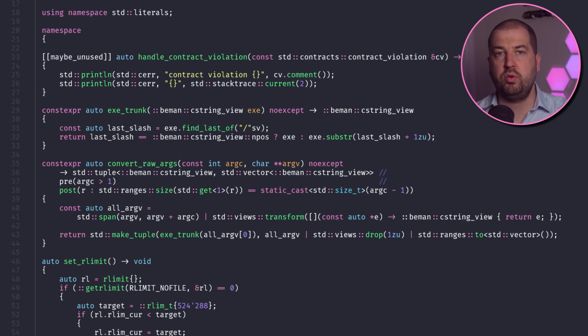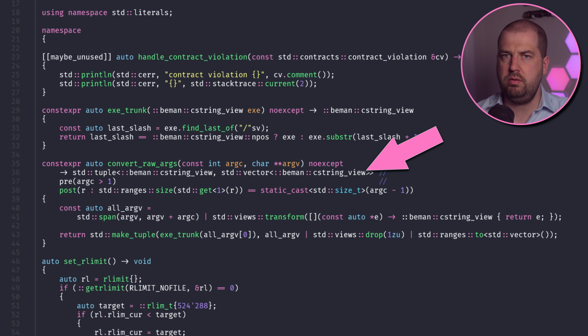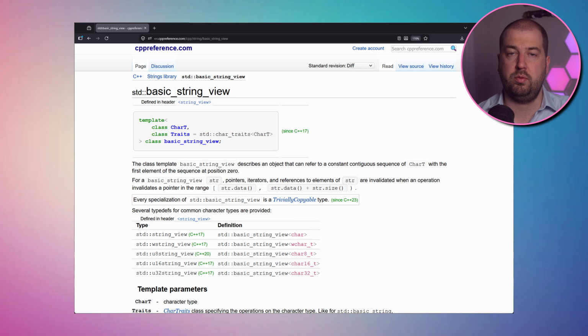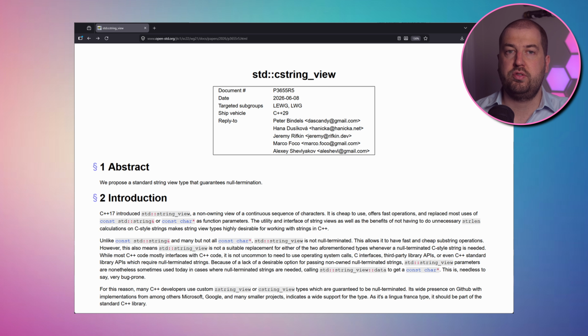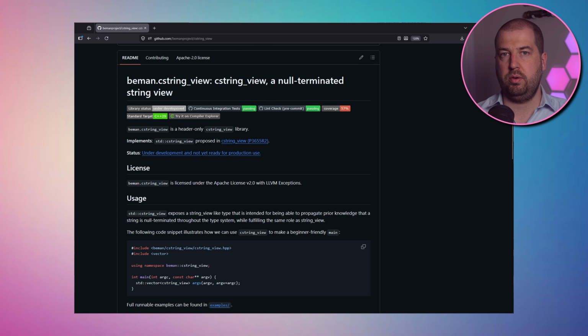In addition to that, I'm also using an experimental C string view. In C++ we have std::string_view, which is a non-owning view over a string that is cheap to copy. Fun fact though, it's not guaranteed to be null terminated, so you cannot safely pass this into C APIs that expect null termination. CStringView is proposed as a new type that acts the same as string_view but guarantees the null byte. The paper is currently working its way through the standards committee, so I'm using the reference build, so we're potentially using C++29 features.